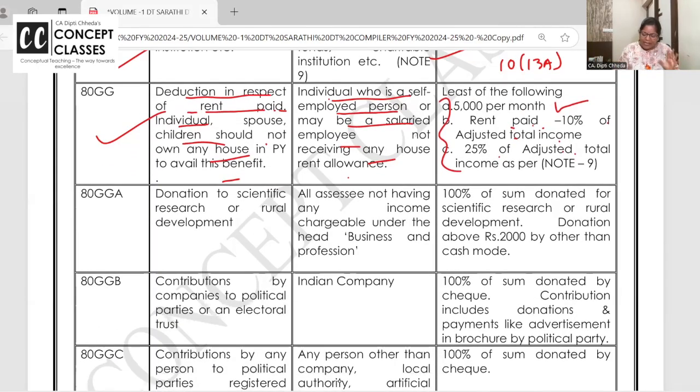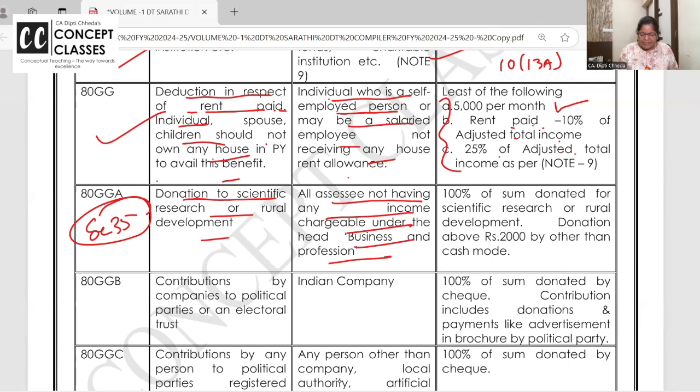Now 80GGA, donations to scientific research. Ma'am, this is already allowed in section 35 for those who are doing business. I'm a retired person, I'm just having other source income. Still, I'm encouraged to donate. So all the assessees who are not having business income and they have donated to National Laboratory, IIT, approved scientific research, 100% deduction they can claim, provided again same, above 2000 other than cash.